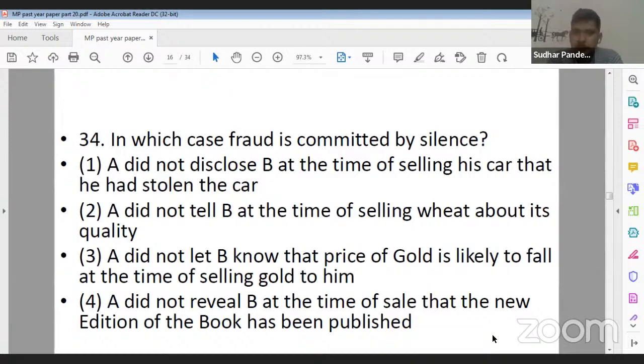So, I'm sure all of you must be aware about fraud. An active concealment of fact can be considered as fraud, not the passive concealment of fact. So out of these four options, which option do you feel has an active concealment of fact? Question number 34. Just let me know.